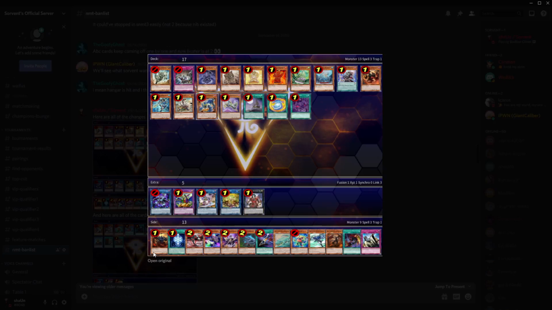Seer going from 2 to 1 from the TCG. Actually, technically it's going from 0 to 1 from the non-meta ban list and 2 to 1 from the TCG ban list, so there's 2 different situations. I feel like this is okay to go from 0 to 1. We're going to try it out. There's no more hits to Burning Abyss other than the 3 that are on here, so the Graph, the Dante, and the Seer. Obviously, Farfa is going to come to 3, but we'll get to there in a second.